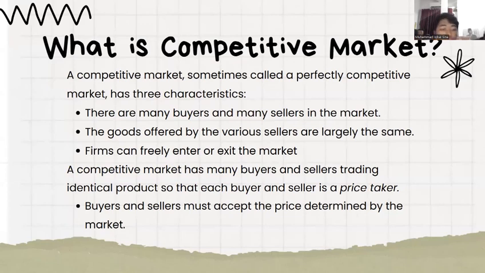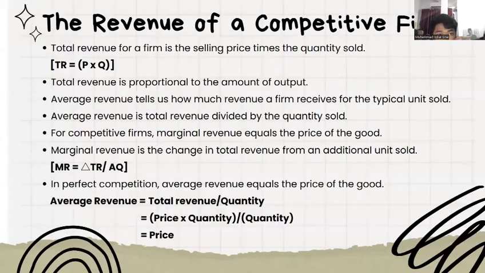From the example, we can conclude that a competitive market has many buyers and sellers trading identical products so that each buyer and seller is a price taker. Buyers and sellers must accept the price determined by the market.